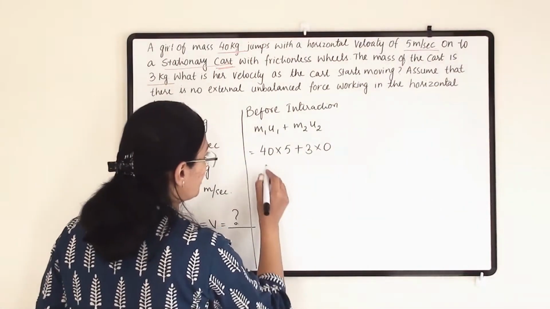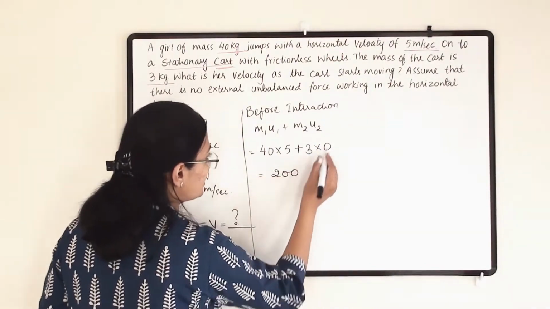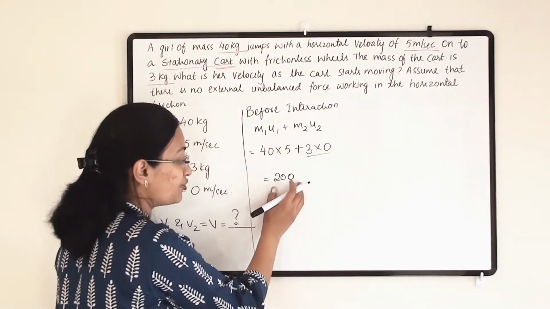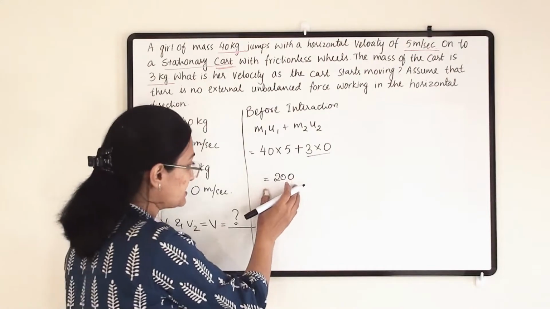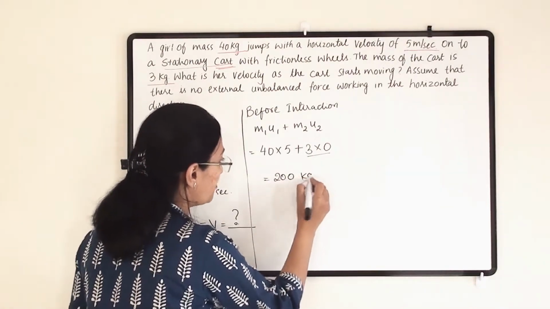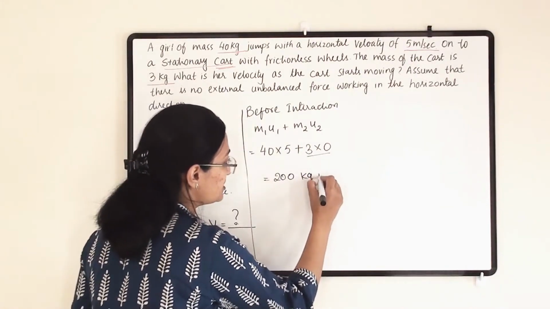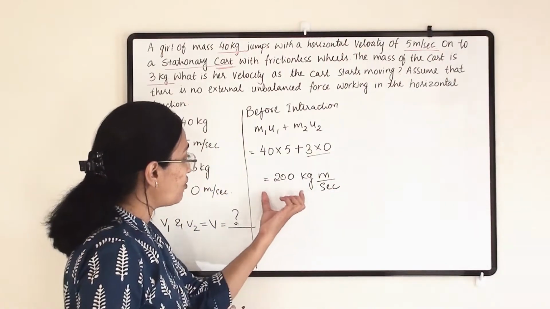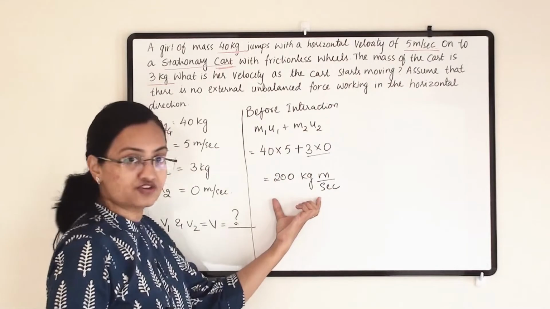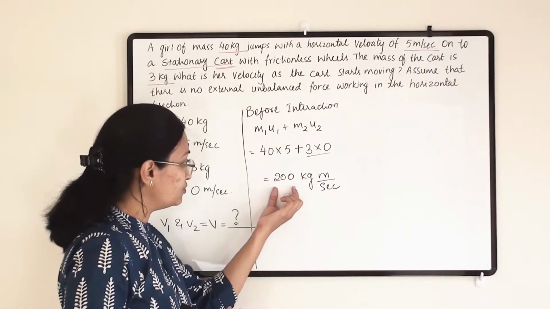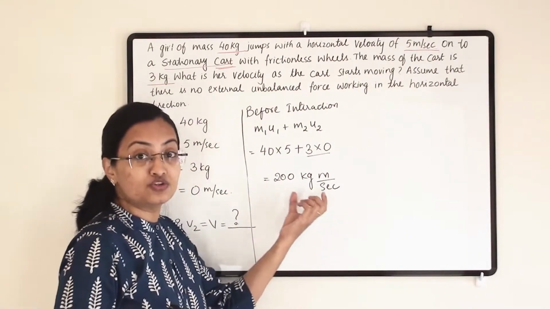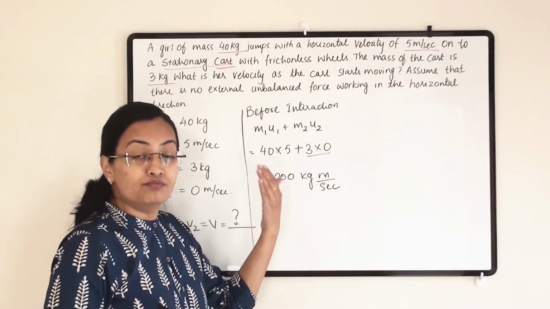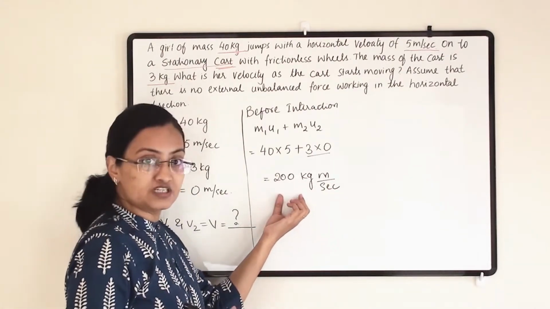So we get 200, and this term is 0. The unit is kg from the mass and meter per second from the velocity, so the answer is 200 kg meter per second. The momentum from the before situation is 200.